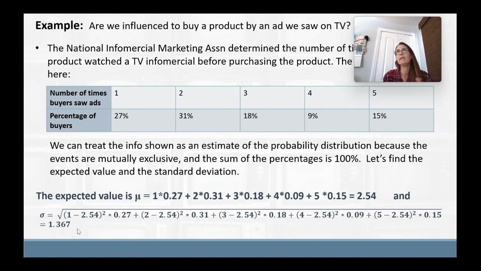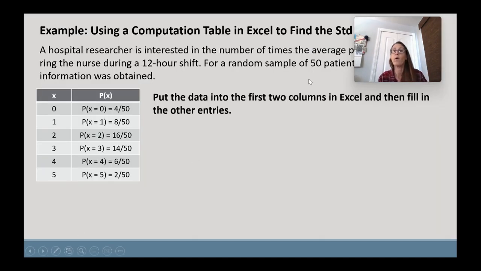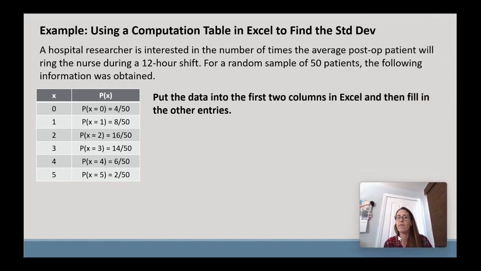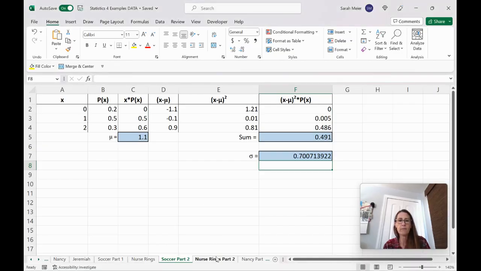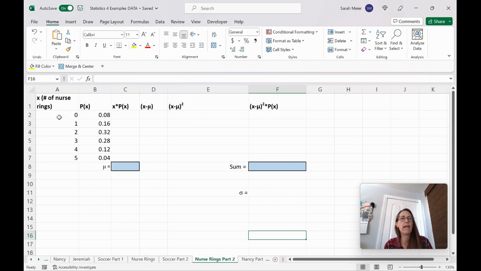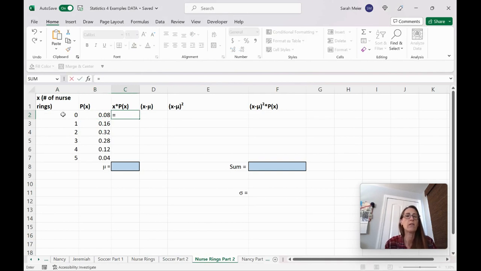I think with Excel, it's still a lot of work. We have to do all the different steps, but it does the math for us. So we're going to do it one more time in Excel so we feel pretty confident about it. So again, we're going back to our nurse calls. So we are going to go back to Excel, our nurse rings. We have our data values. Now we have our probabilities as decimals. We're going to multiply those together.